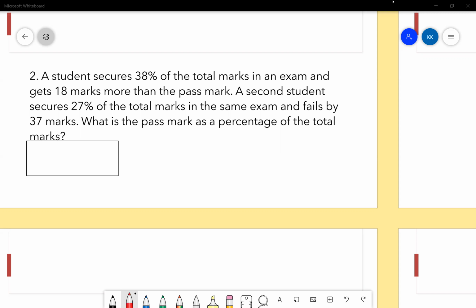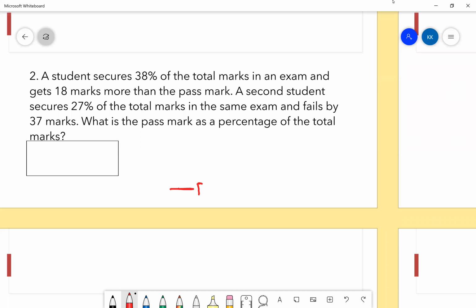Did everybody understand this method? This was exactly the same method which I was going to discuss. No, can you repeat it? Okay, sure, I will repeat it. See, let's suppose this is your passing percentage. Now, somebody gets 38 percentage and somebody got 27 percentage. So they are below here and they are above here. Now, this 38 percentage person is 18 marks more than the passing. And this 27 percentage person is 37 marks less than the passing percentage.